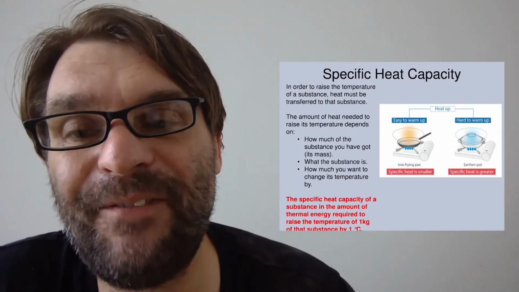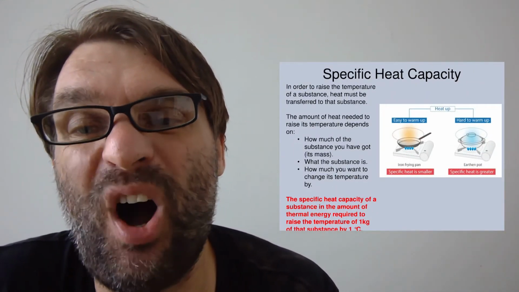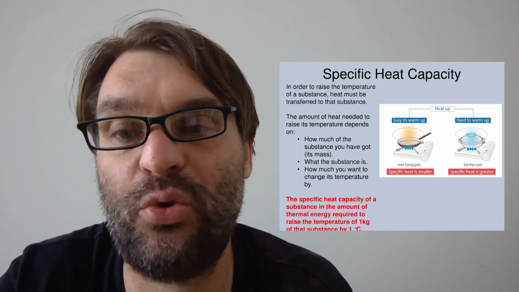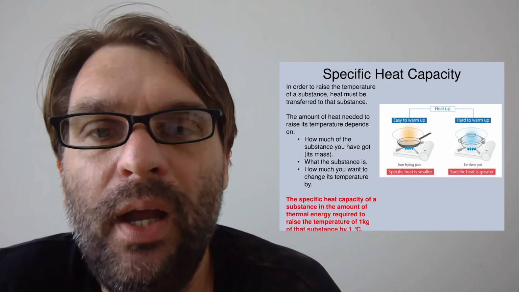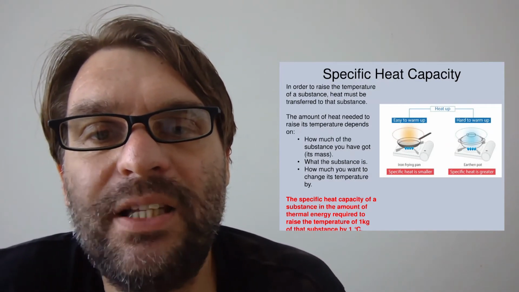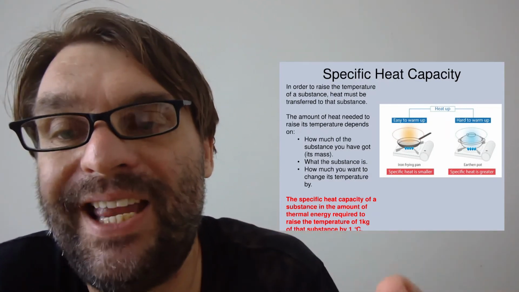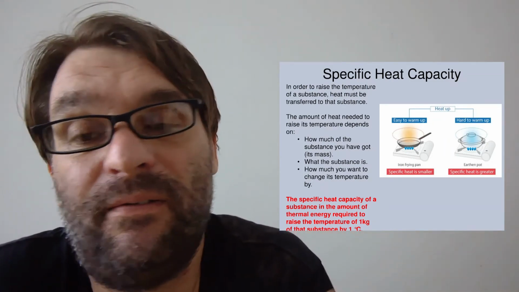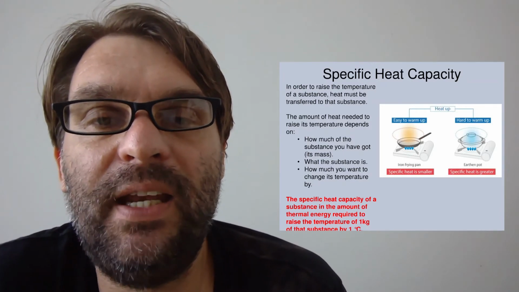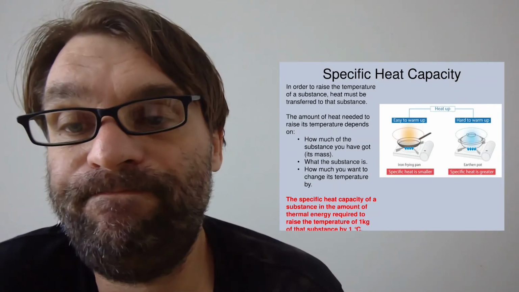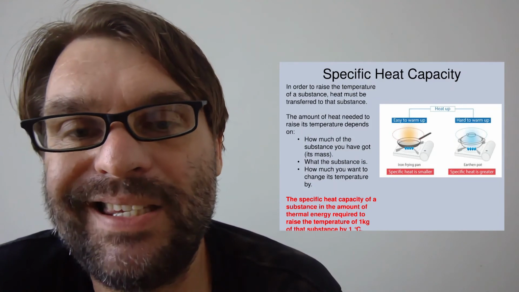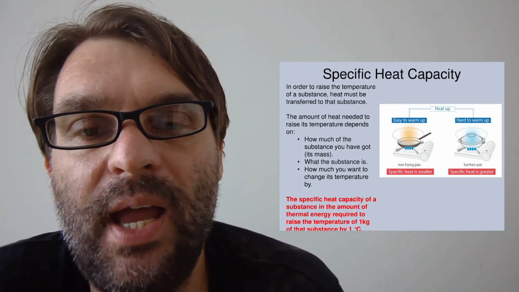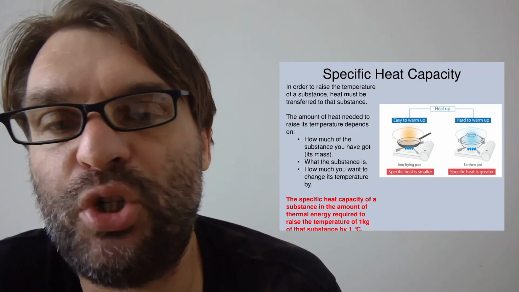So then we go to specific heat capacity, the reason why the inside of your pie is hot, whereas the pastry is a lot cooler, so you can hold the pie. If you want to raise the temperature of a substance, you must transfer heat, be it from a Bunsen burner or say microwave radiation. The amount of heat needed to raise the temperature depends on how much you've got, how many particles you've got, so that's the mass, what the substance actually is, which relates to the kind of chemical bonding it has, and how much you want to increase its temperature by.